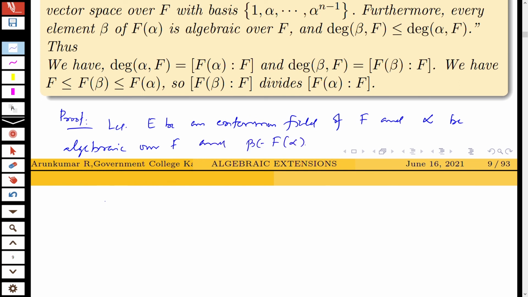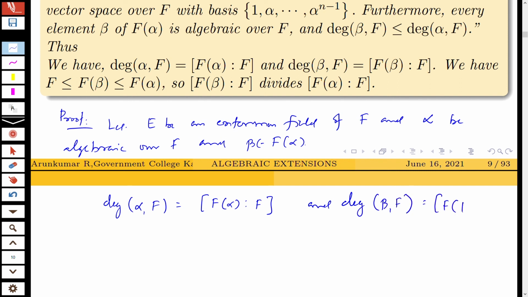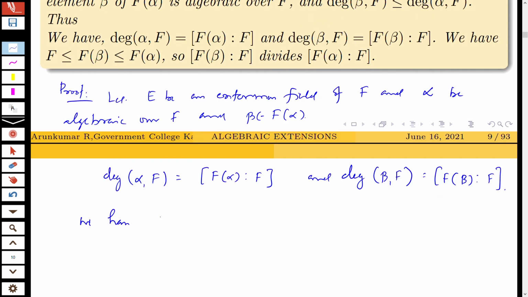You know that the degree of alpha over F is the degree of the extension field F(alpha) over F, and the degree of beta over F is the degree of F(beta) over F. We have F(beta) is an extension of F. And you know that beta belongs to F(alpha).